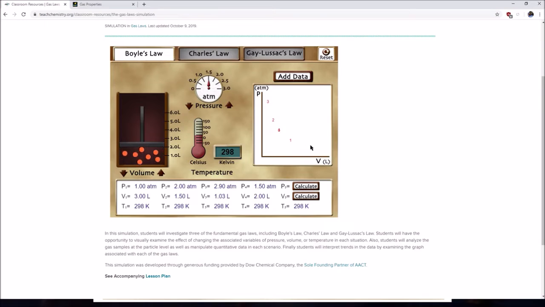So let's try and put it down over here at a really low atmospheric pressure. Let's see what happens to the volume on our graph. Let's calculate that. Alright, so as you can see, this comes down like this. Okay, so it's a curve that comes down like this.